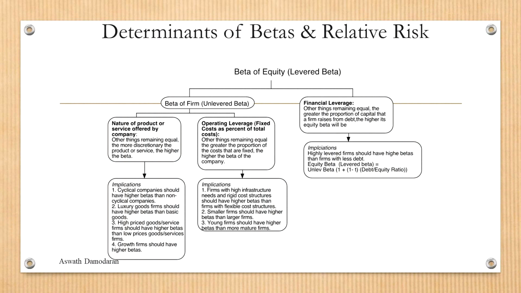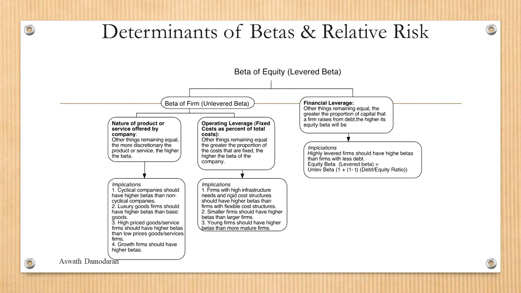Right? On the left hand side of this picture, you see unlevered beta. Unlevered beta has something to do with, first of all, the nature of the business, and second, the operating leverage. So typically, cyclical companies tend to have higher beta than non-cyclical companies. Luxury goods companies tend to have higher beta than basic goods companies. And high-priced goods and services companies tend to have higher betas, and growth companies tend to have a higher beta. That is the relationship between beta and the nature of the business.